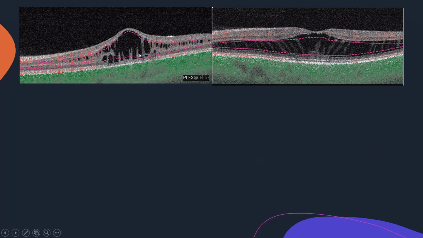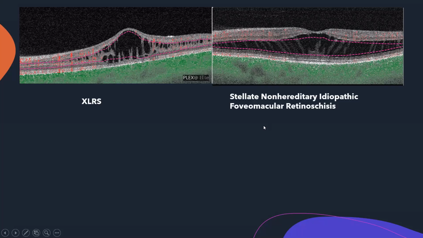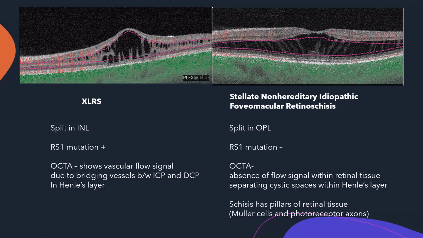On the left side is XLRS, and there is a terminology you should know: stellate non-hereditary idiopathic foveomacular retinoschisis. This could be used in MCQs as a spotter as well. The differences are mainly not clinical but OCT features. The split in XLRS is in the INL as opposed to the split in the OPL in SNIFR. There is an RS1 mutation present in XLRS, as opposed to no mutation seen here.